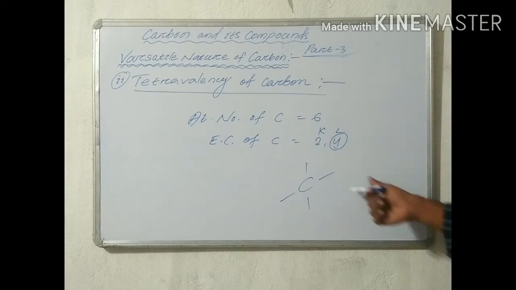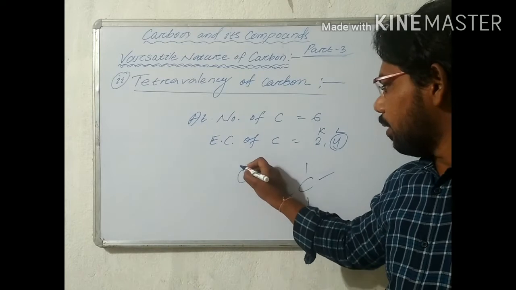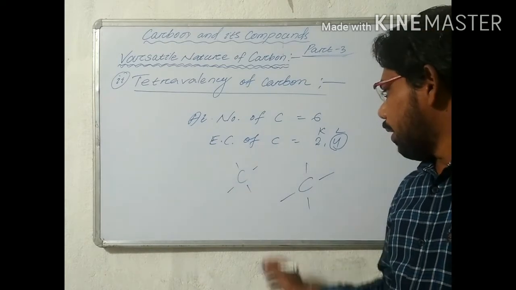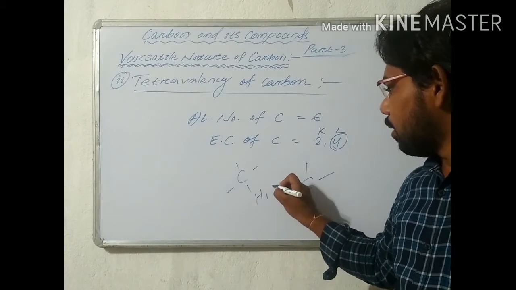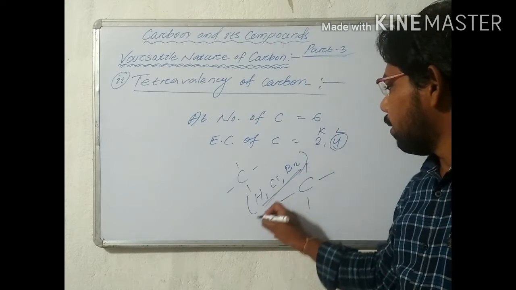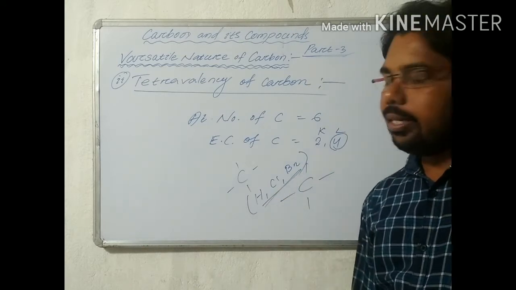Carbon always shares its 4 electrons with carbon or other elements like hydrogen, chlorine and bromine, which are monovalent.